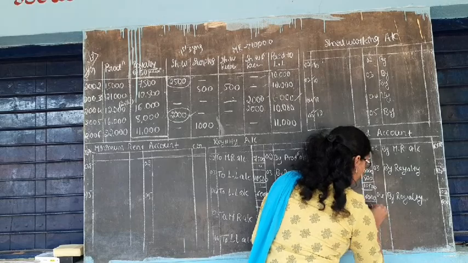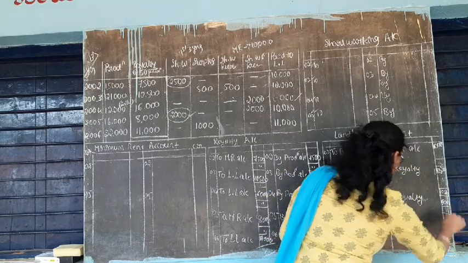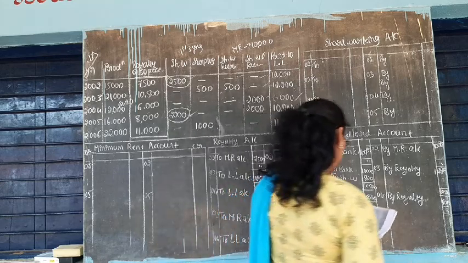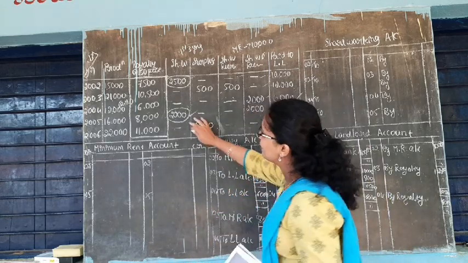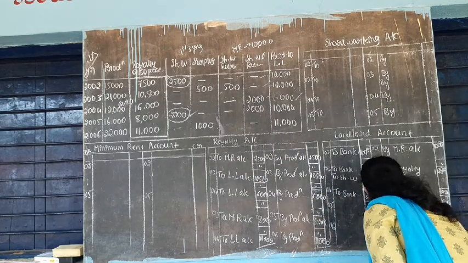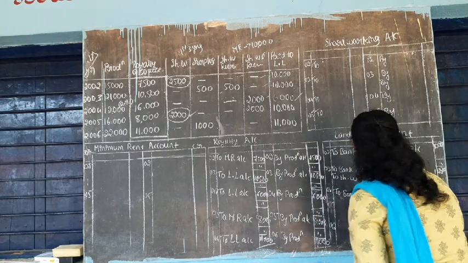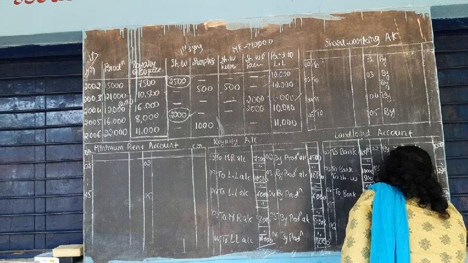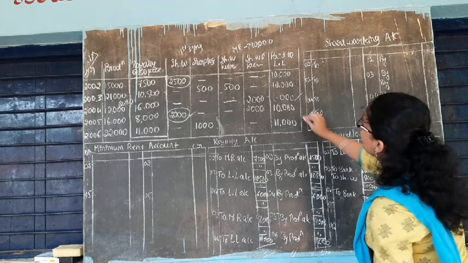Close it. Close the account and move to 2005. In 2005 again there is a short working of 2,000. So in 2005 the entry is by minimum rent account, amount is 10,000.